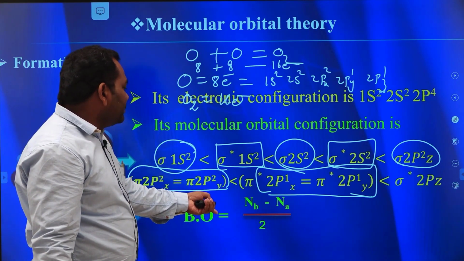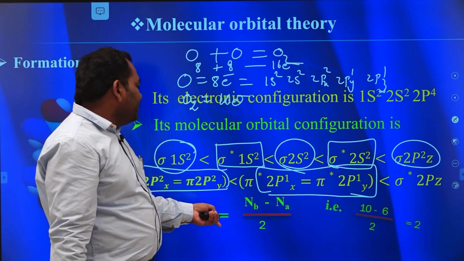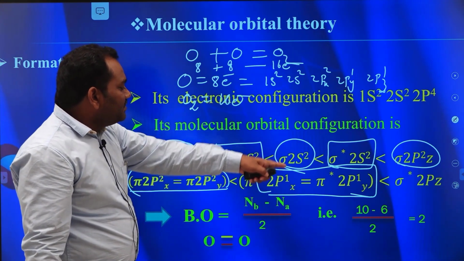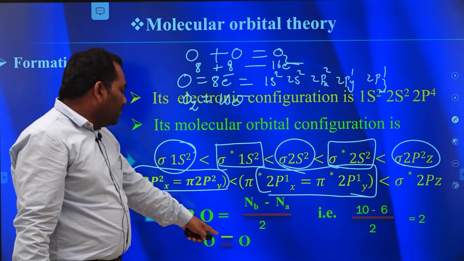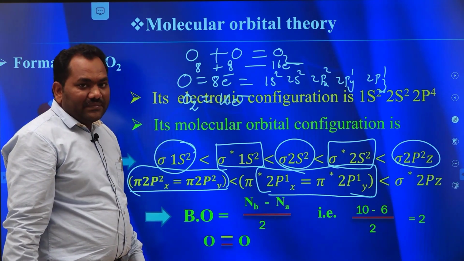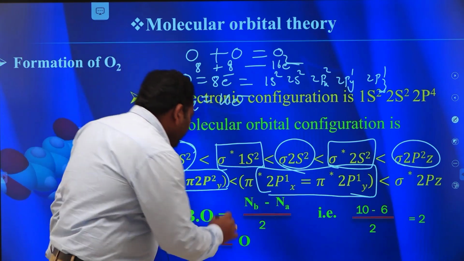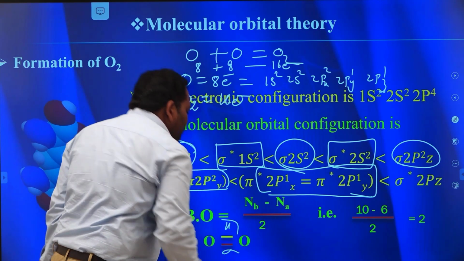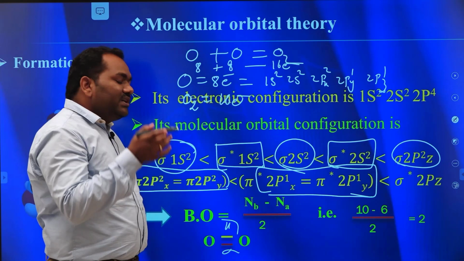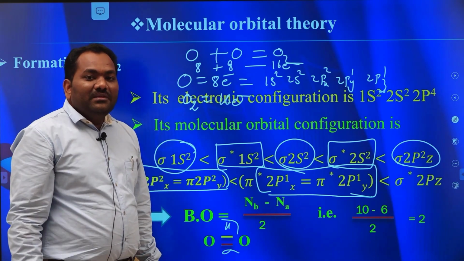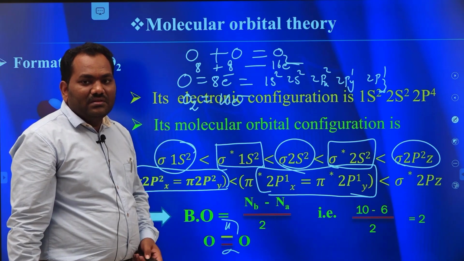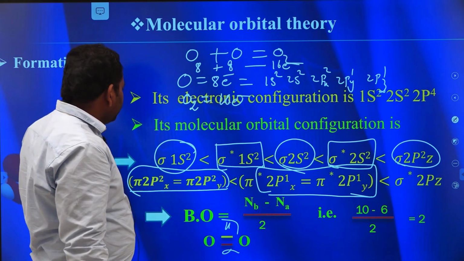Now I can substitute these values in Nb minus Na by 2. So 10 minus 6 by 2 is equal to 2. There are 2 bonds present between the two oxygen atoms. Here one bond is a sigma bond and the other is a pi bond. So one sigma bond and one pi bond are present between the 2 oxygen atoms. Okay, clear?